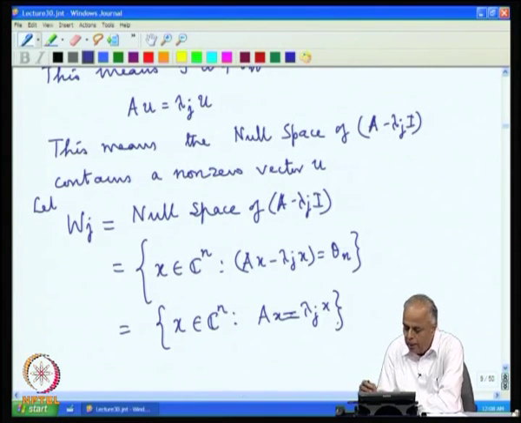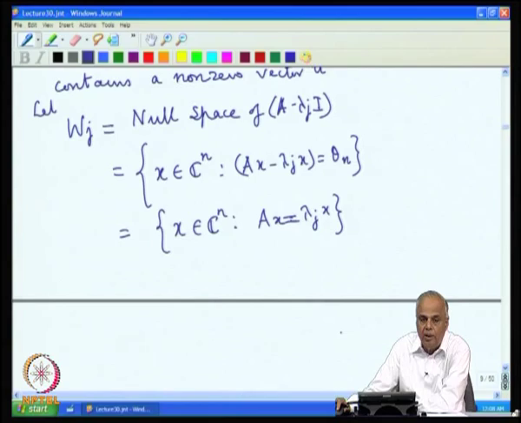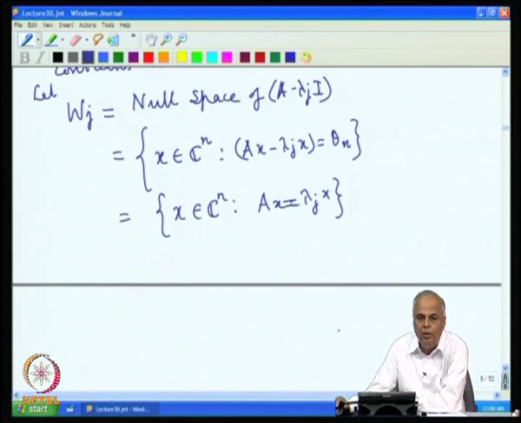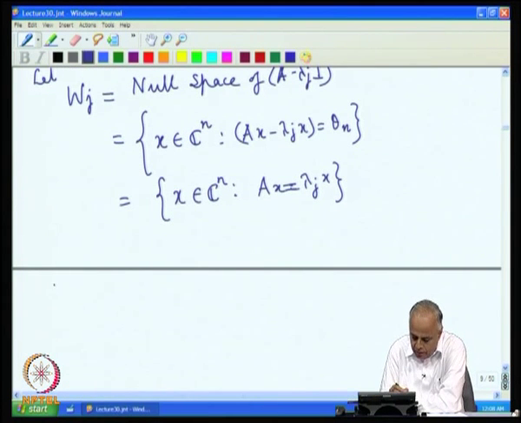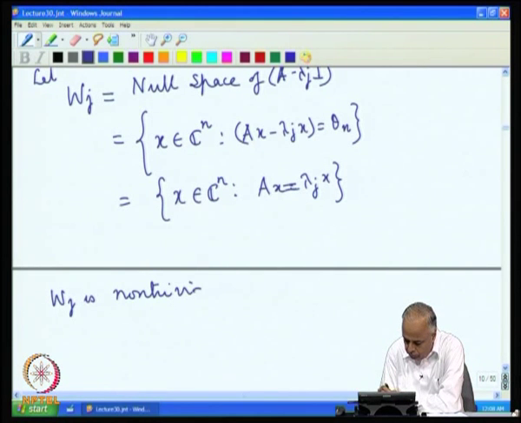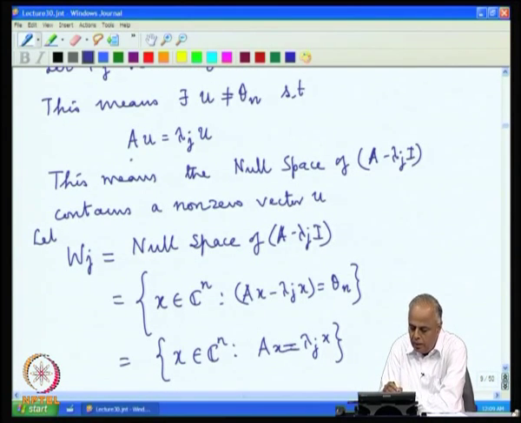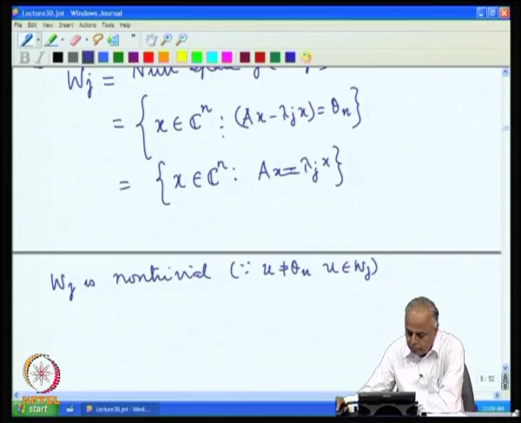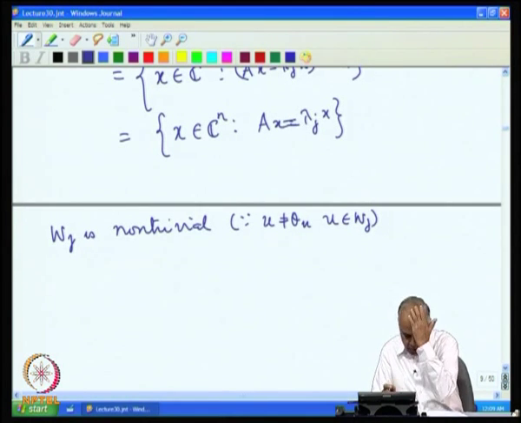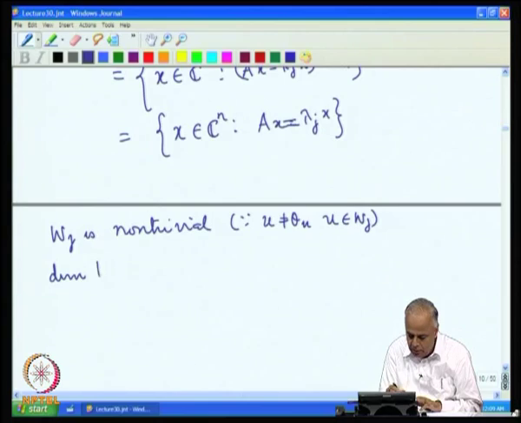And the important thing is that this W j has a non-zero vector u, and therefore, W j is non-trivial, dimension of W j will be greater than or equal to 1. W j is non-trivial because u not equal to theta n, u belongs to W j. The u that we observed here, there exists a u such that A u equal to lambda j u. Now, W j is non-trivial, and therefore, dimension of W j is greater than or equal to 1.